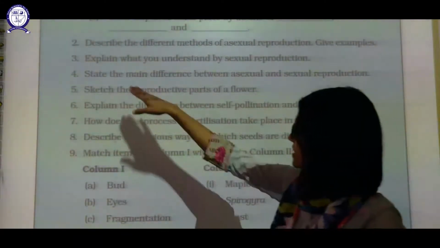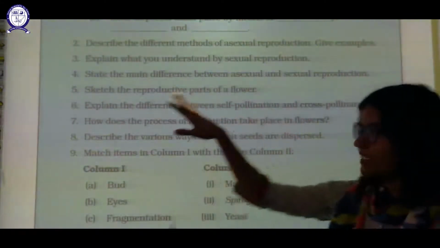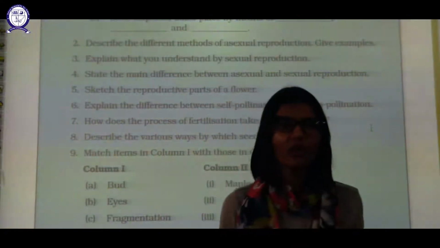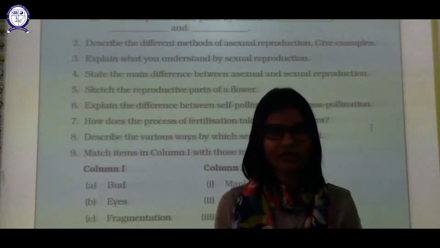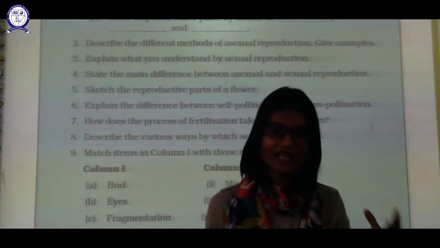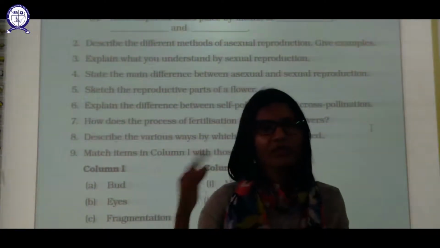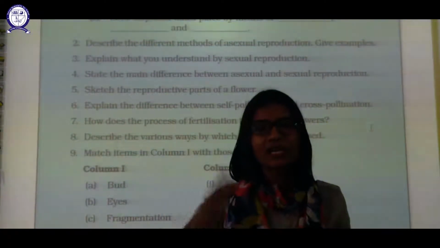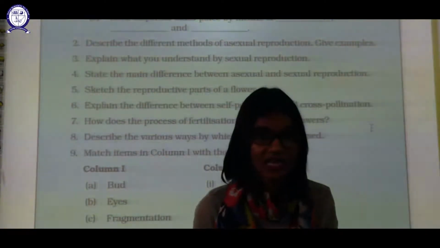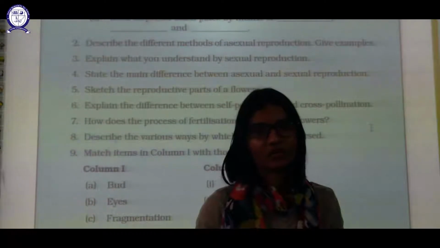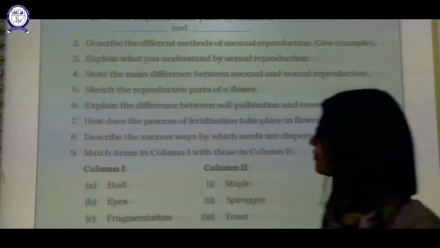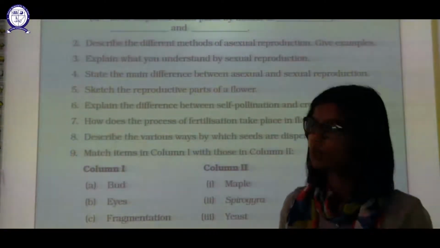State the main difference between sexual and asexual reproduction. Asexual reproduction involves a single parent. Sexual reproduction involves two parents, two gametes. So asexual reproduction does not need any kind of gamete. Sexual reproduction needs two kinds of gametes. In asexual reproduction, the offspring will be an exact copy of the parent. In the case of sexual reproduction, mixing up is there. So the offspring will be the best of both worlds. We can say that. So you can write down your own differences also.